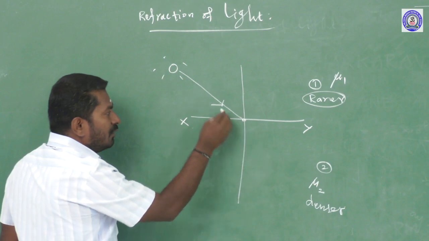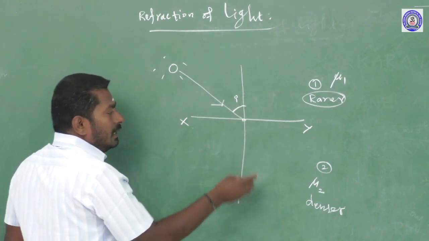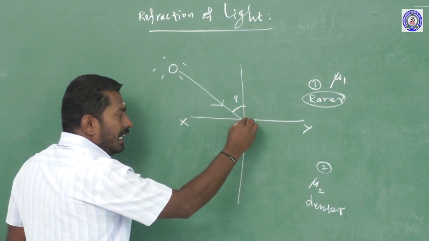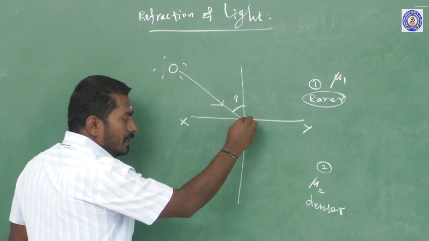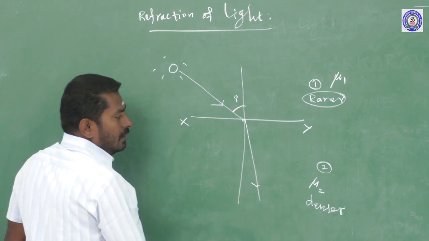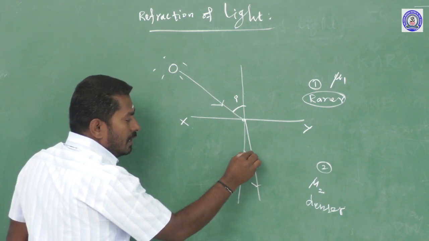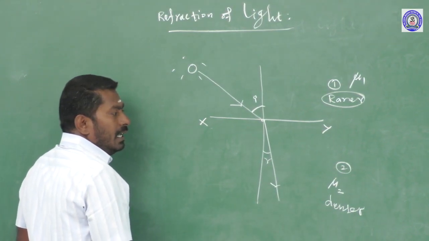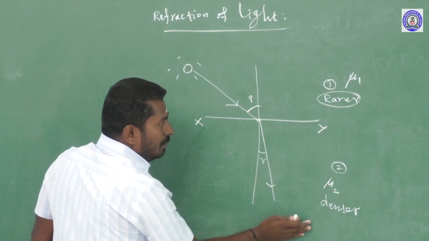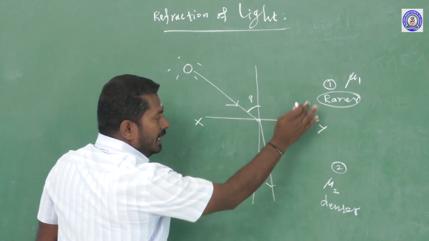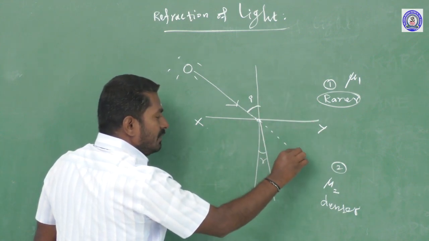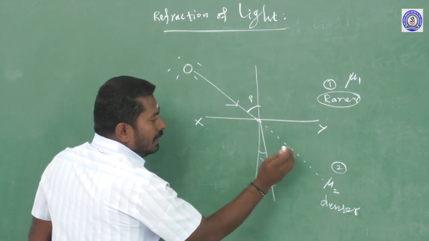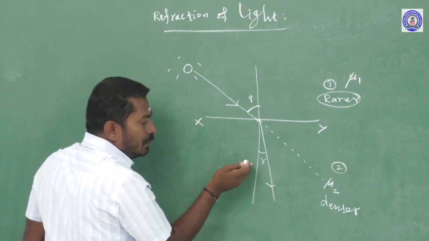So it is called the incident ray. The angle between the normal to the surface and the incident ray is called the angle of incidence. This ray of light enters the second medium and its actual path changes. It is the refracted ray. The angle between the normal and the refracted ray is called the angle of refraction. Without the denser medium, the entire space is filled with the first medium, and the actual path of light is along this direction. But in the presence of the denser medium, the ray of light moves towards the normal line.